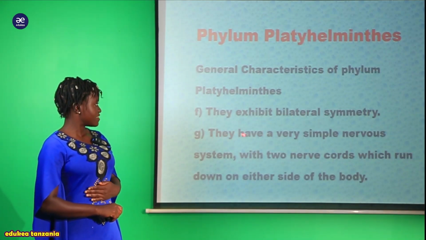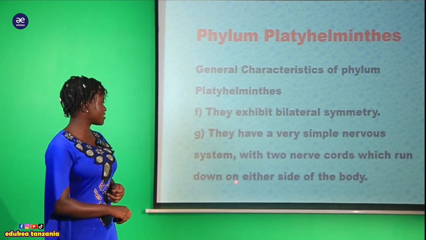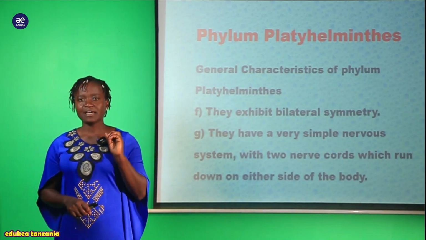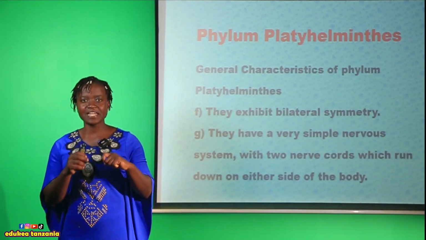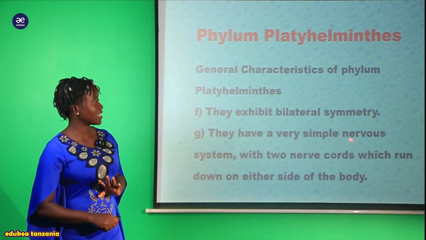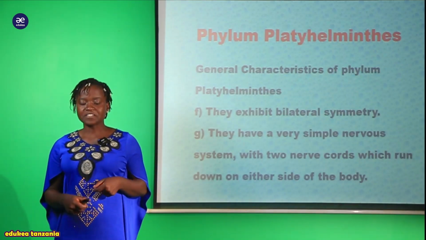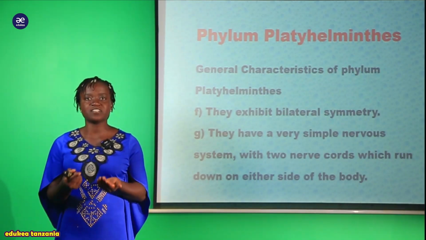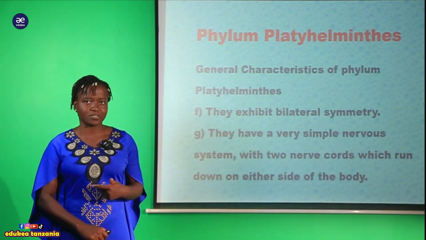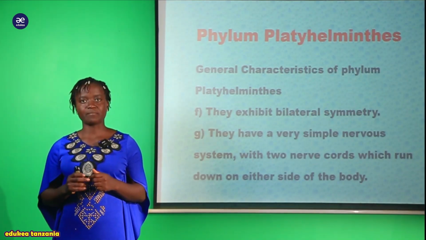Apart from that, we have another characteristic here. We are saying that they have a very simple nervous system with two nerve cords which run down the sides of their body. Hii inamaanisha kwamba organism wanaopatikana ndani ya hii phylum Platyhelminthes wanakuwa na simple nervous system. And the simple nervous system is the primitive nervous system, and it only contains two nerve cords. Hizo nerve cords zinapatikana on the side of their body.